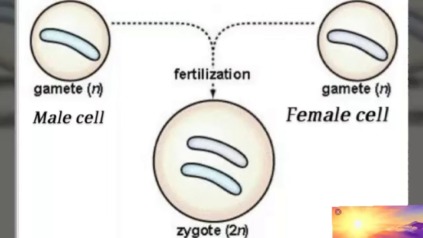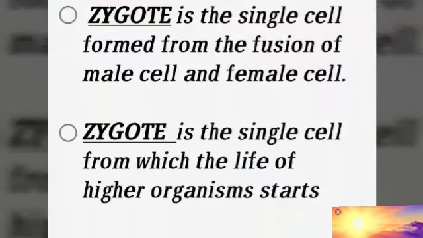When these two cells fuse or combine, they form a single cell, which is called zygote. So here we get the definition of zygote. In a nutshell, we can say that zygote is the single cell from which the life of a higher organism starts.